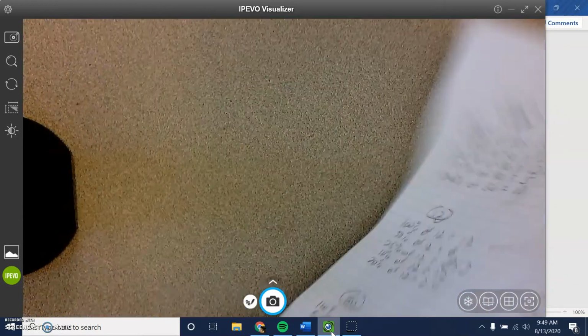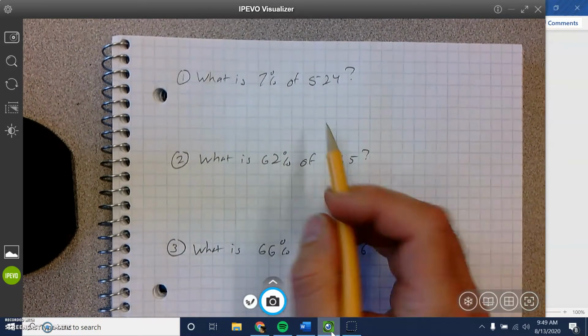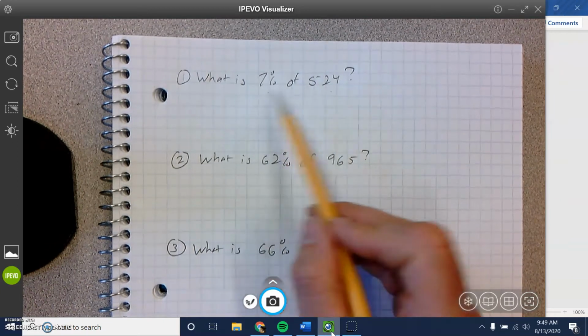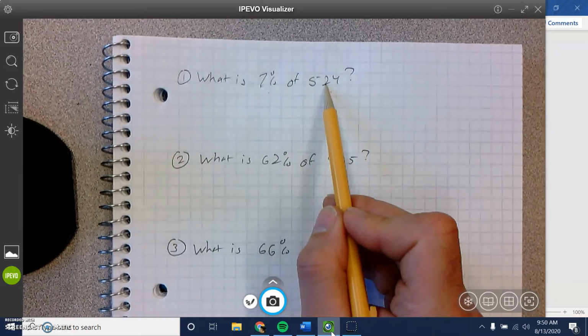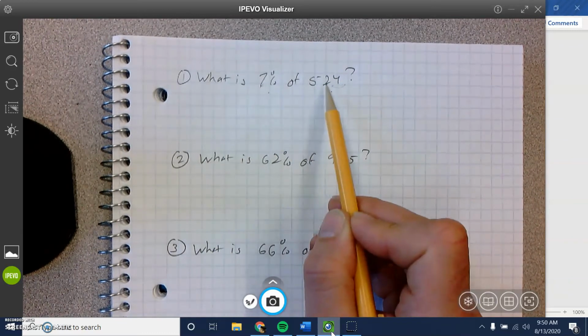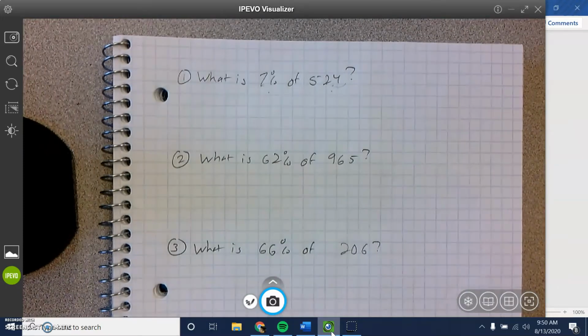Nice job. So now let's look at this. Next step. What if you can't do it necessarily in your head? What's 7% of 524? I don't know what that is. If it was 10%, I could get that. That's going to be 52.4. So 7% is going to be less than 10%. So it's less than 52.4, but I don't know what that is. So there's 2 ways to get this.